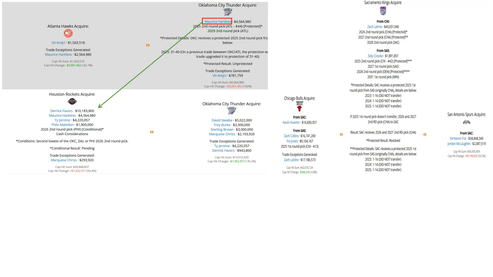And the Spurs would pick up De'Aaron Fox with Jordan McLaughlin from Sacramento in exchange for Sidy Cissoko, a second in 2025, a first-rounder in 2027 and 2031, and a second in 2028. Of course, this is still a fairly new trade, and none of the players nor draft picks have been moved so far, so essentially this one is in limbo.